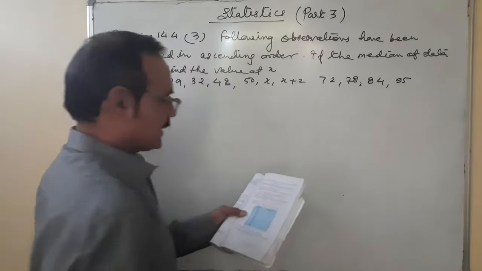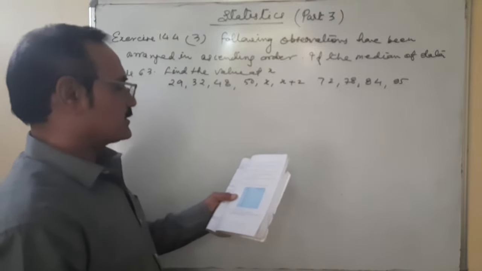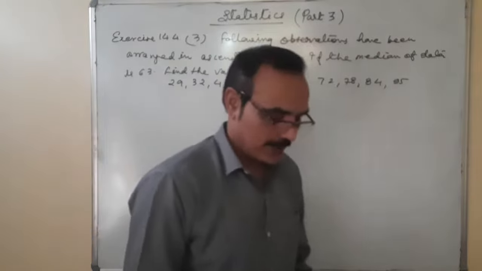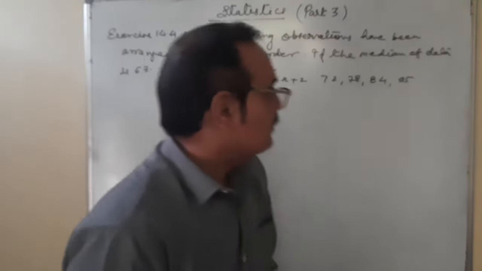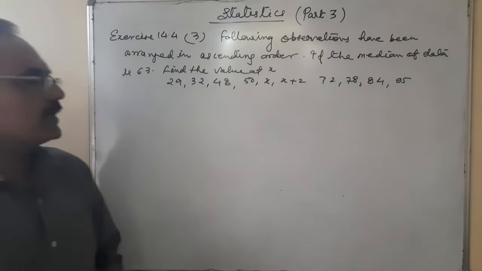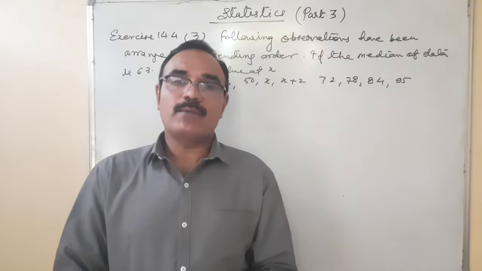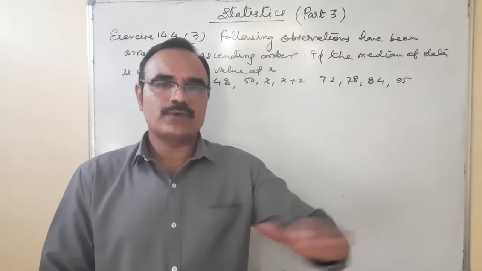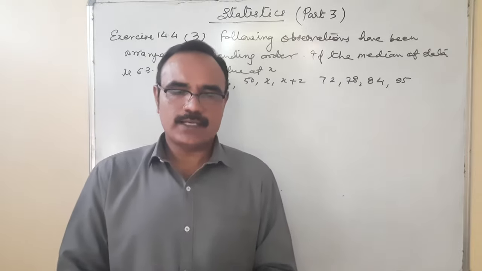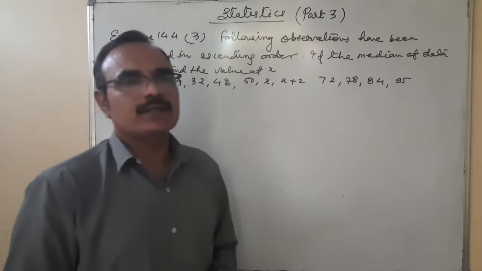Once again, let me check: 29, 32, 48, 50, x plus 2, 72, 78, 84, 95. Okay. A clear condition is given: the following observations have been arranged in ascending order. And when we are finding the mean or median, I told you, first of all, we have to arrange all the data in ascending or descending order. So they are already set up in ascending order. For finding the value of x, the median is given as 63.